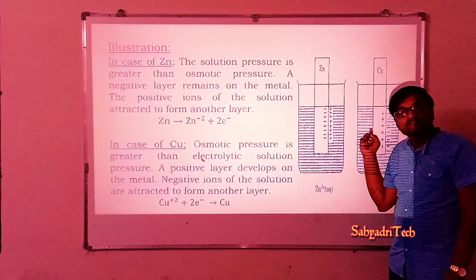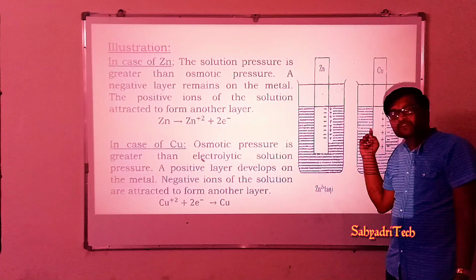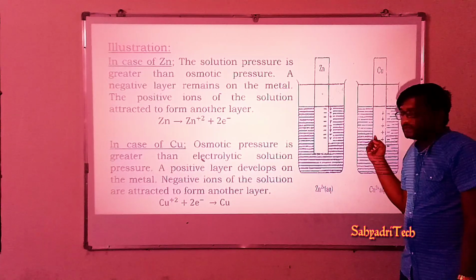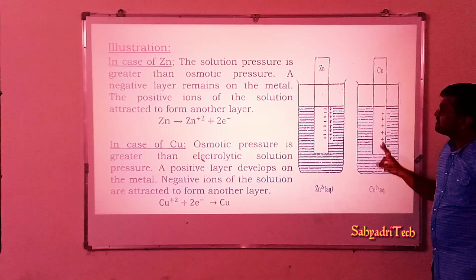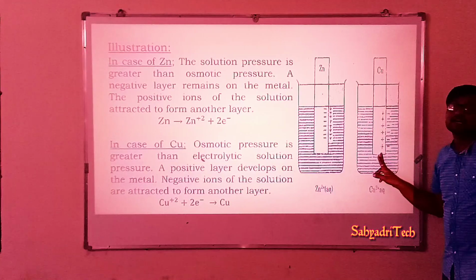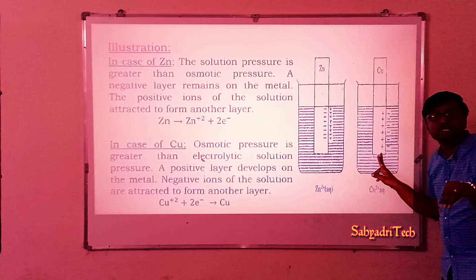Reduction means we know that, and at which electrode does reduction take place? At the cathode. Okay, cathode, what is the charge here? In this half cell, the cathode is positively charged. Why are we mentioning positive charge?